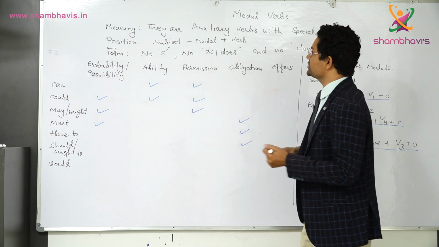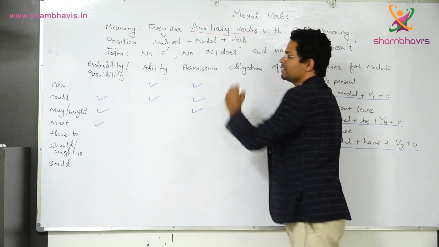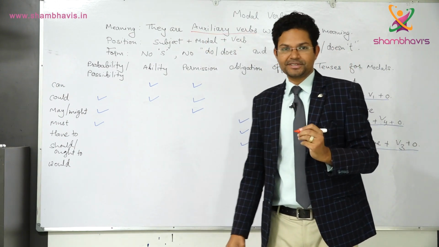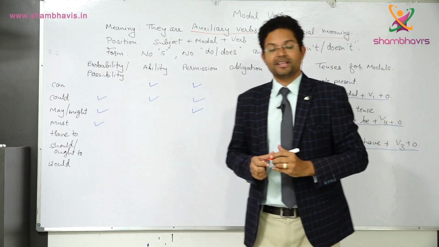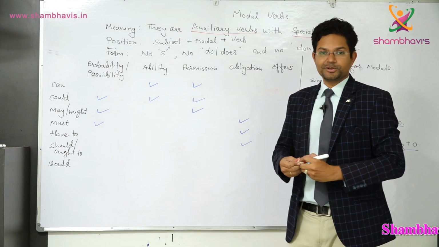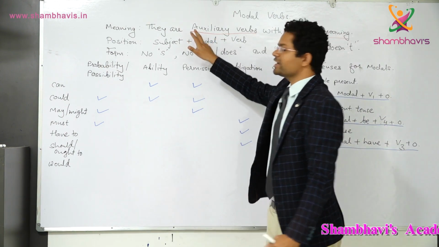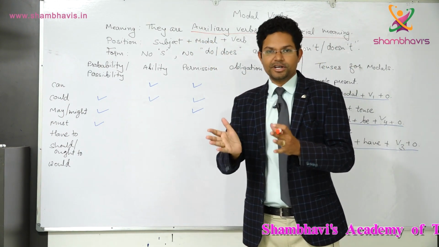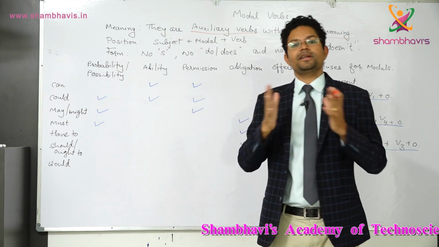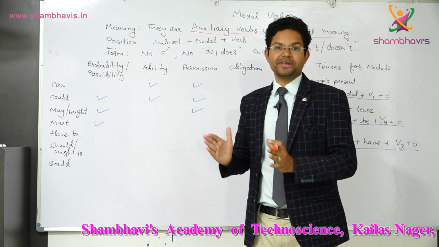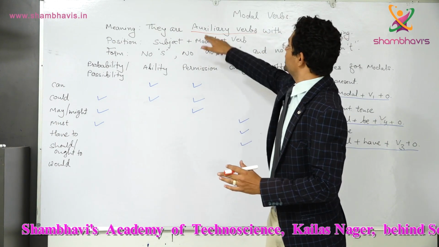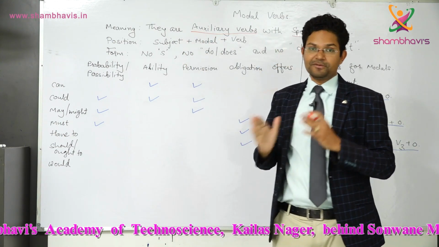Okay. Two things you have to remember here. Number one, they are auxiliary verbs, and number two, they have special meaning, and that is why they are very important to learn. Okay, so what is auxiliary verb and what is the difference between auxiliary verb and helping verb? Actually, auxiliary verb works as helping verb in the sentence, but it is different from helping verb.